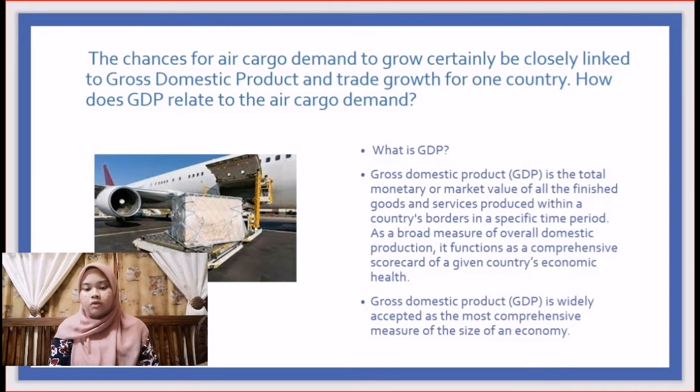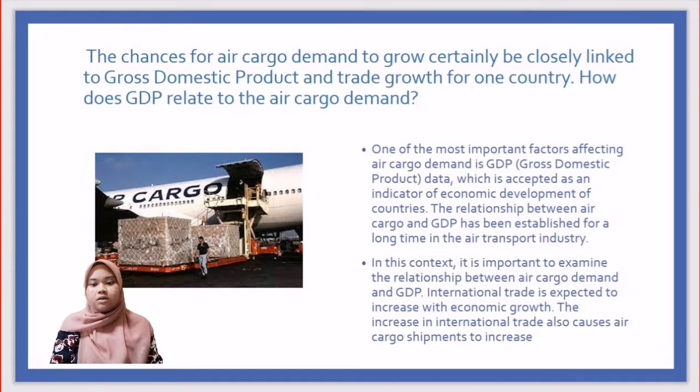GDP is widely accepted as the most comprehensive measure of the size of an economy. As we know, GDP is the most important factor affecting air cargo demand, and it is accepted as an indicator of the economic development of countries.